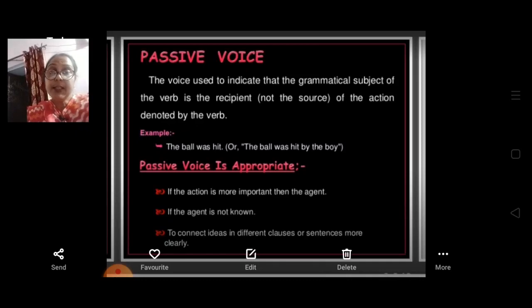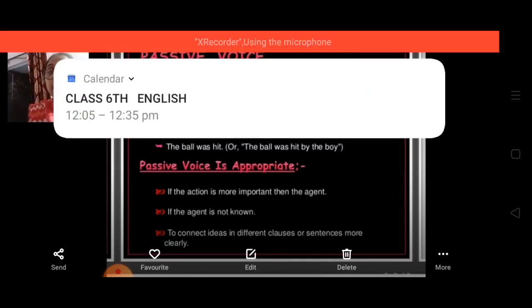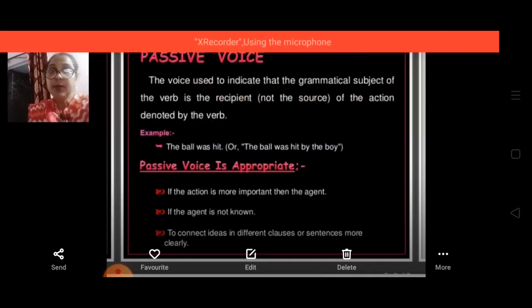The passive voice is also used if the stress is more on the action rather than the doer of the action. For example, a cucumber was chopped. The chopping of the cucumber is more important than who chopped it.